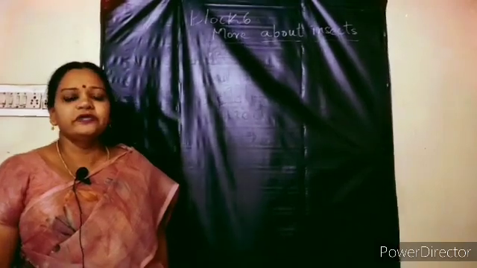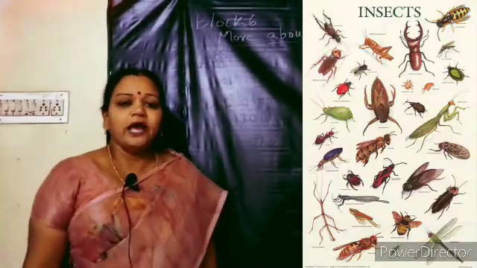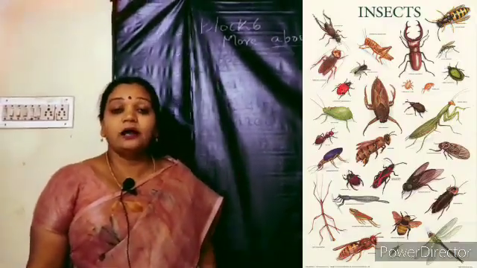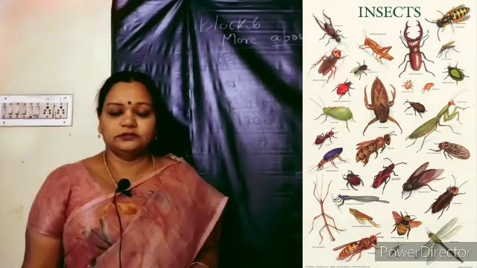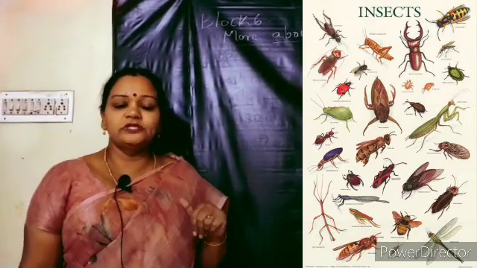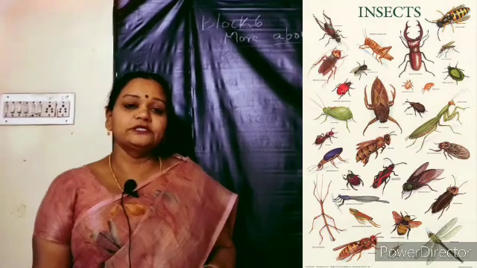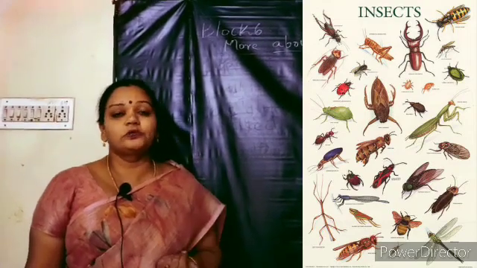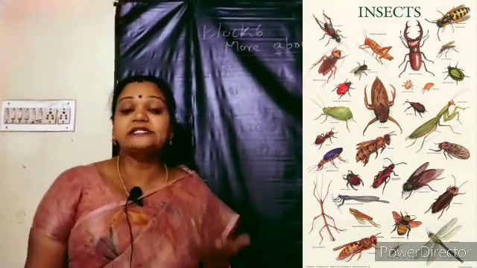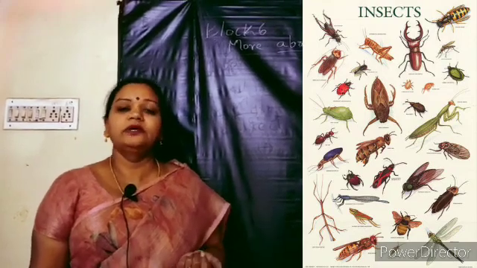Yes, you all might have seen different types of insects. Actually, there are so many insects on the earth. They are the largest group of animals on the earth. You will be surprised to know this. There are millions and millions of insects on the earth.